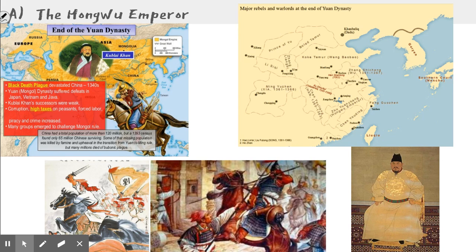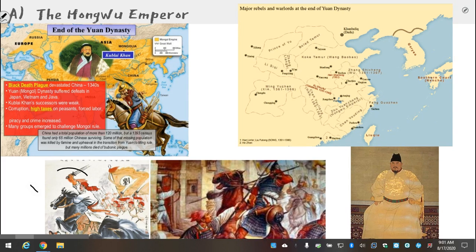The end result of this was many rebellions, most famously the Red Turban Rebellion, which helped to overthrow the Yuan dynasty.